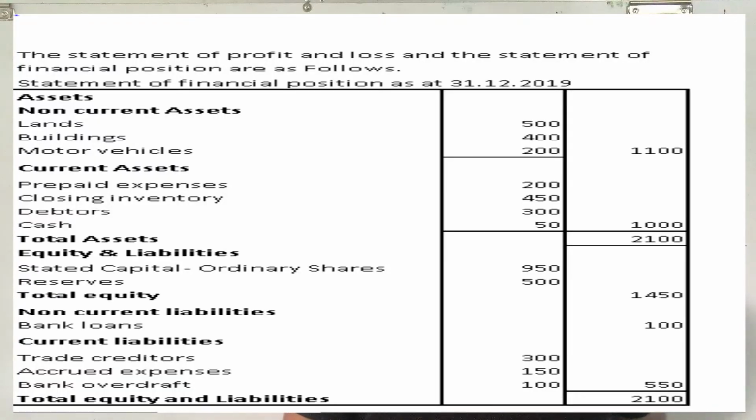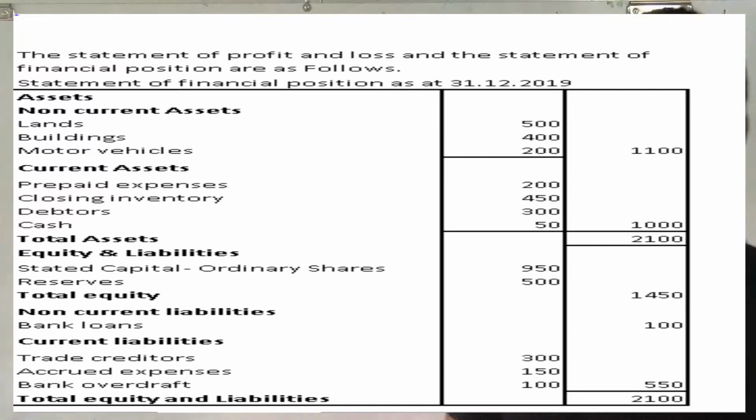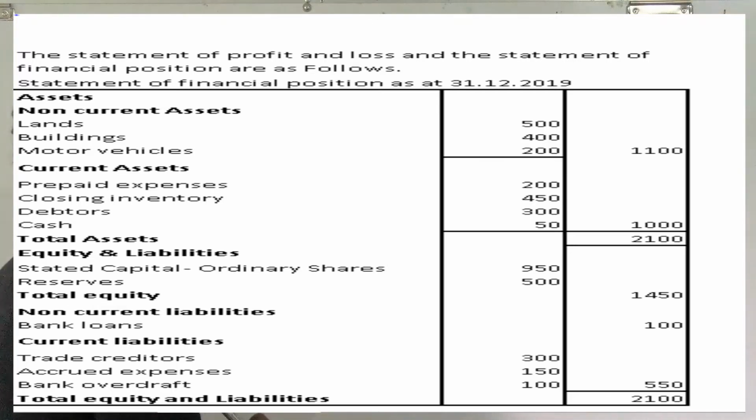In the question, the debt capital value is 100 and equity capital value is 1,450 because ordinary shareholding is amounting to 950 rupees and reserves are 500. Therefore, altogether the equity capital is amounting to 1,450.